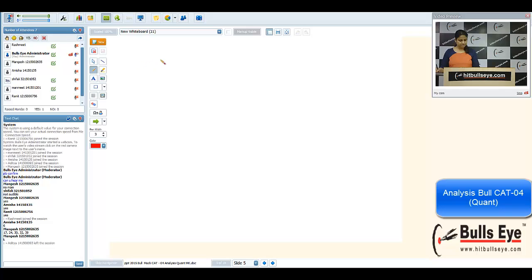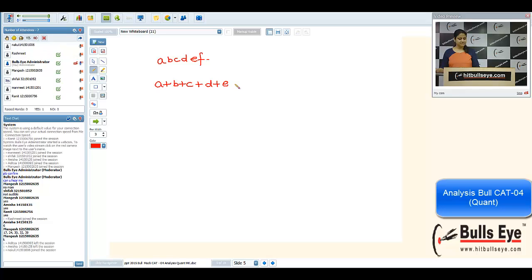Once again, my number is A, B, C, D, E, F. Now what is the condition? A plus B plus C plus D plus E plus F, that should be at most 5. It means it should be less than equal to 5. Of course, this is a natural number. So all the numbers, 0, 1, 2, 3, 4, 5, they are included. SOD, sum of digits, that should be less than equal to 5. It means they can be 0, 1, 2, 3, 4, 5.